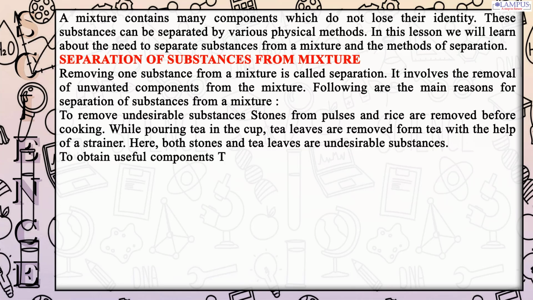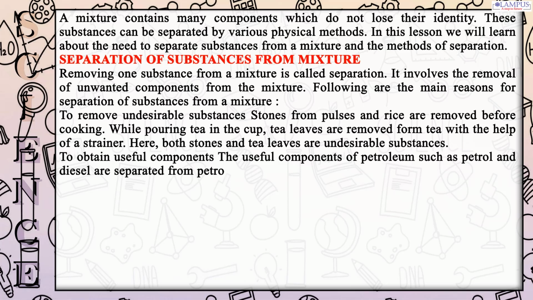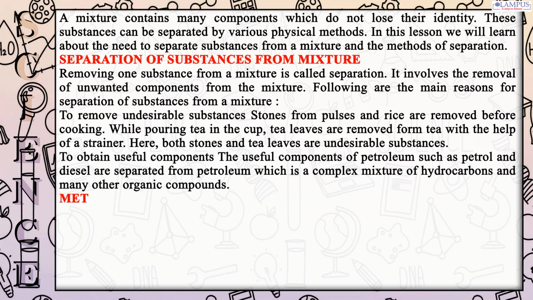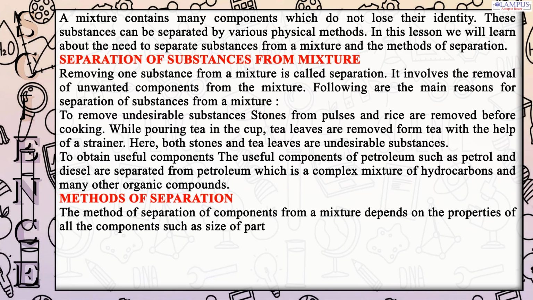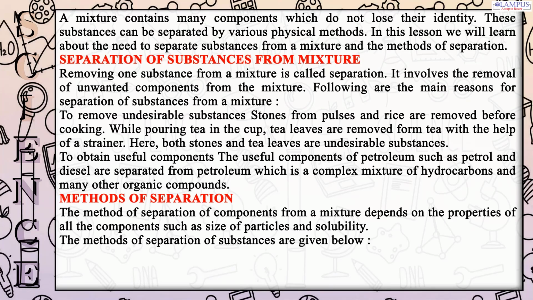To obtain useful components, petrol and diesel are separated from petroleum, which is a complex mixture of hydrocarbons and many other organic compounds. Methods of separation. The method of separation of components from a mixture depends on the properties of all the components such as size of particles and solubility. The methods of separation of substances are given below.